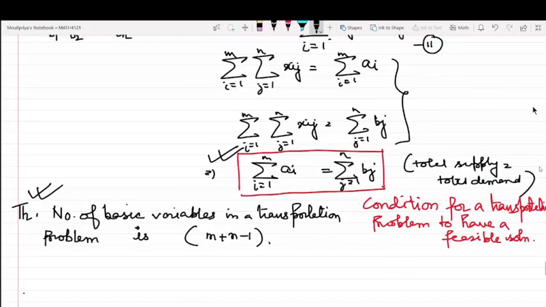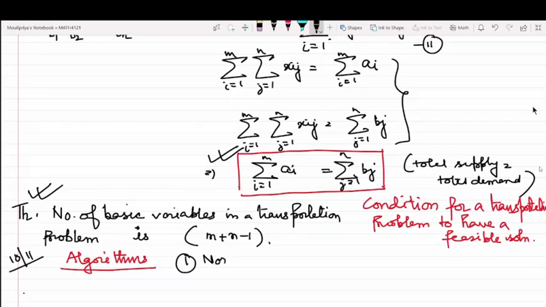Today we are going to talk about the basic 3 algorithms for solving transportation problem. The first algorithm that we are going to talk about is the northwest corner method.